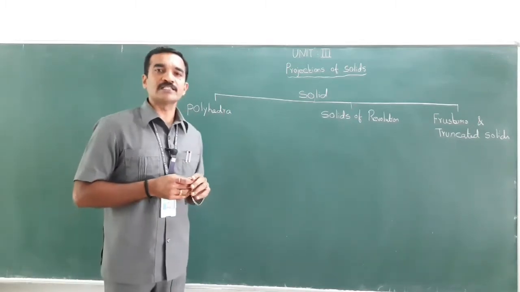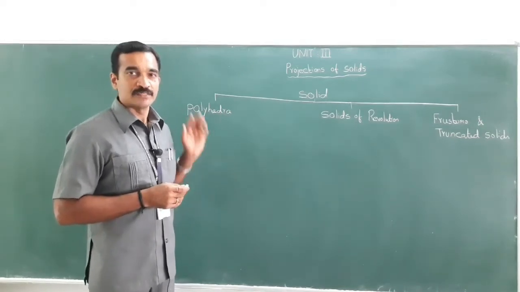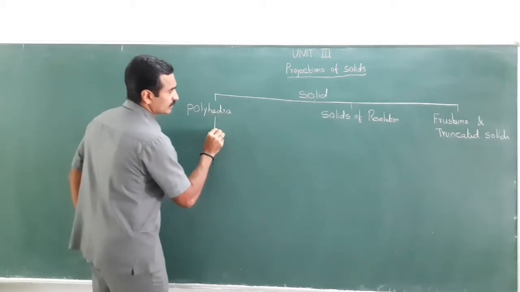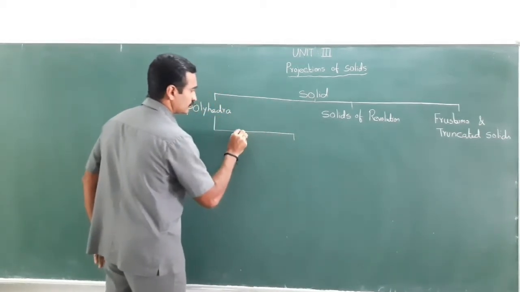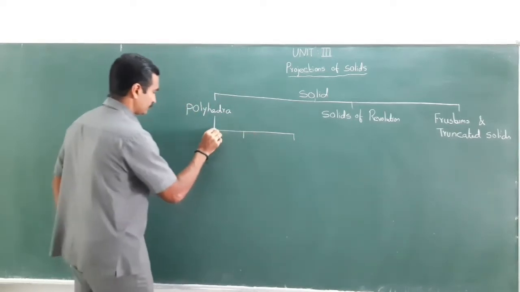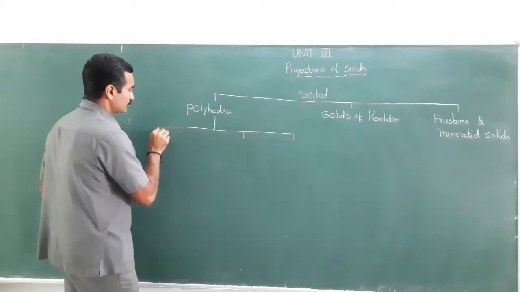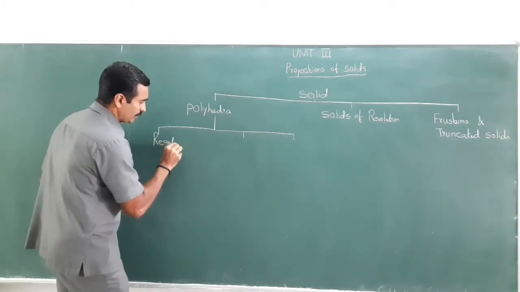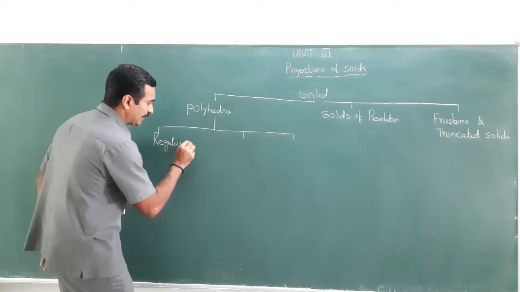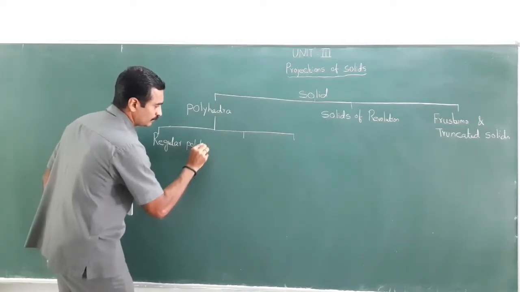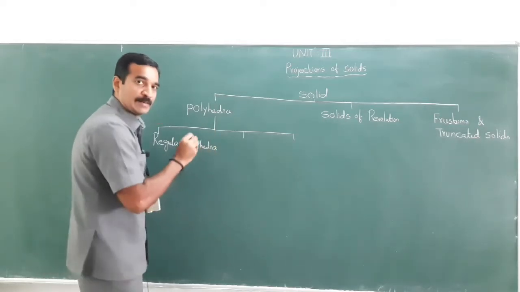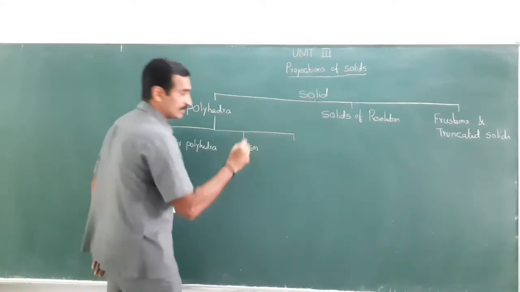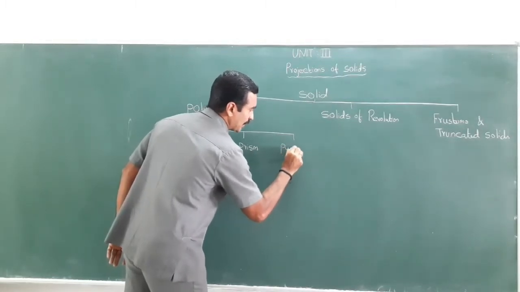This polyhedra is further subdivided into three: regular polyhedra, prism, and the third one is pyramid.